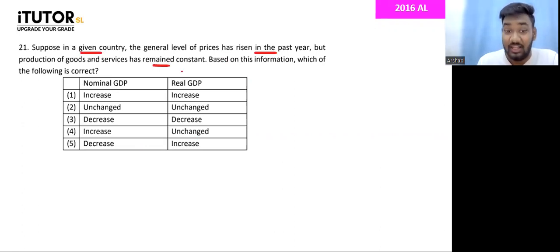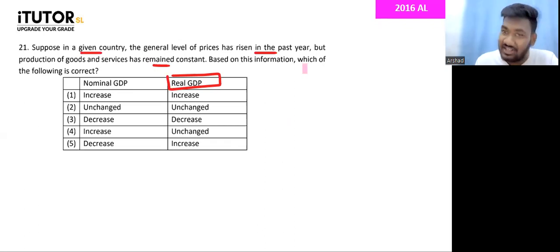So production of goods and services have remained constant, what can you tell about the real GDP? If the production has not changed, real GDP will remain constant. Why? Because real GDP is the GDP of the year measured based on constant prices. So if production is all the same, real GDP should remain unchanged.